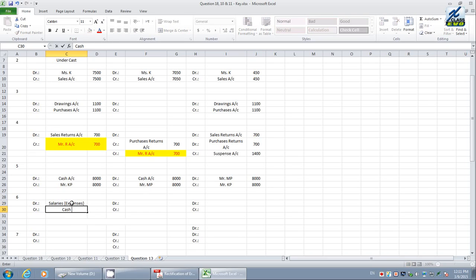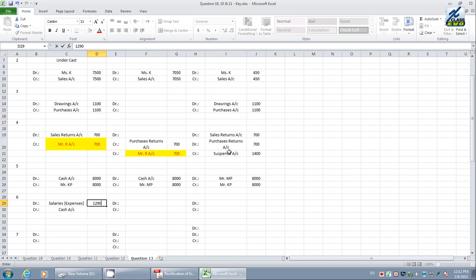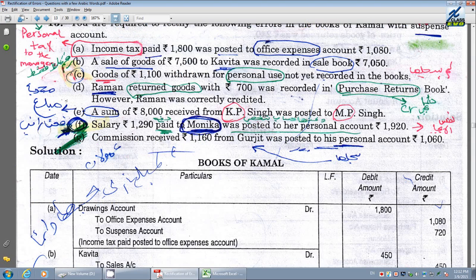Credit cash. Okay, what is the value you are paying? Credit cash or bank, no problem. The value is 1290. What is the mistake here? Whenever you pay salary, we don't want the person name, but what is the mistake here? They have posted it to her personal account.